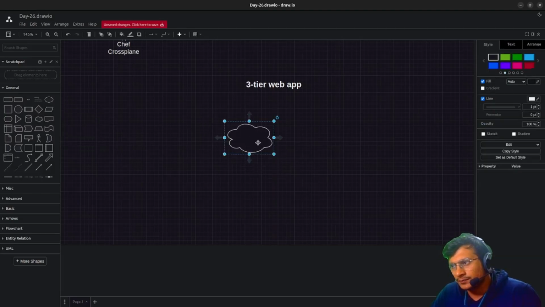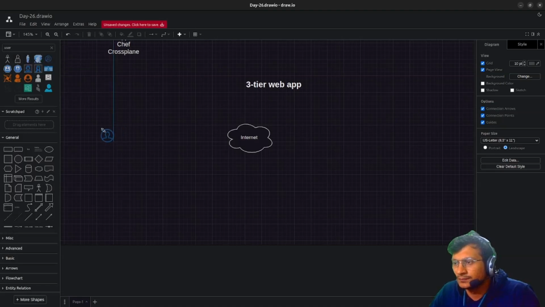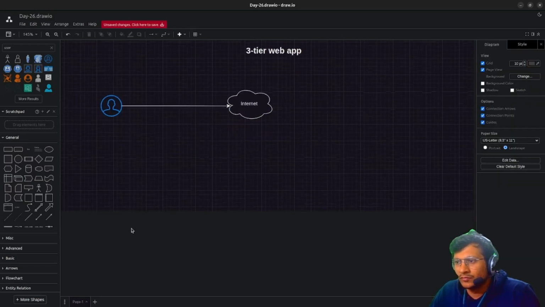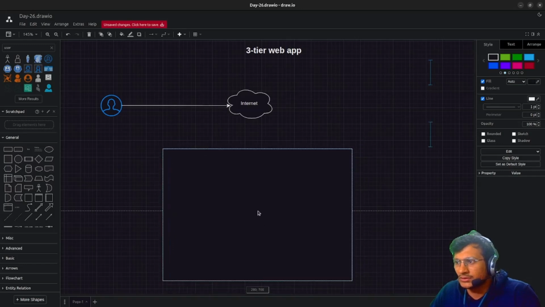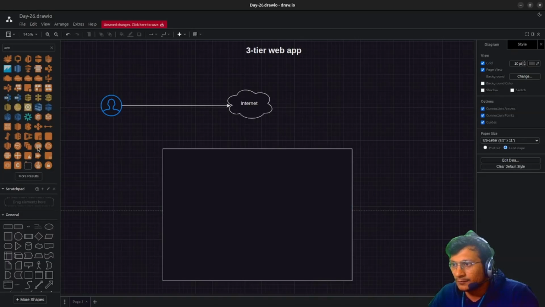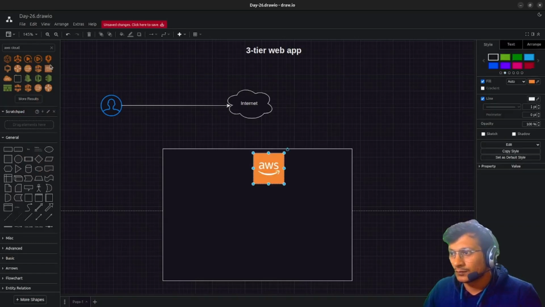So what do we have in a web application? First of all, internet. From the internet we have users. Some number of users are connected to the internet. And what we have over here is, let me just add, this is my AWS cloud infrastructure.